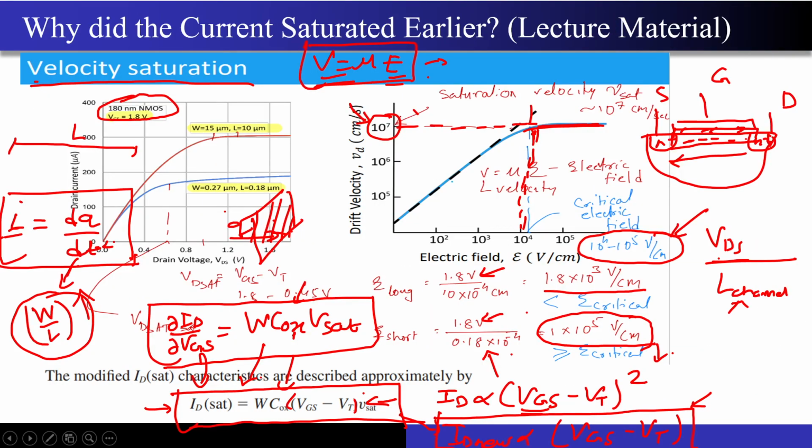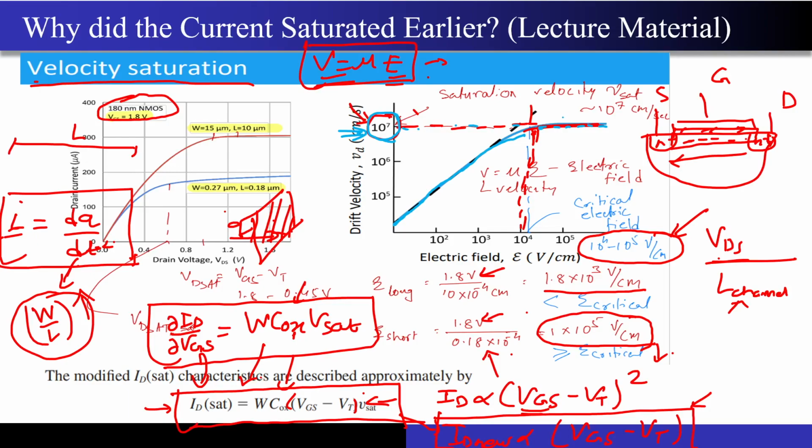So what is this velocity saturation? If you just look at the electric field versus the drift velocity, initially, for the long channel MOSFETs, we were operating in this particular region, correct. But now since the channel length has reduced, and you know that after a certain point the carriers cannot move beyond a particular velocity even if you keep on increasing the electric field, we have now hit that velocity. Despite increasing the electric field, my carriers cannot travel with more speed now.